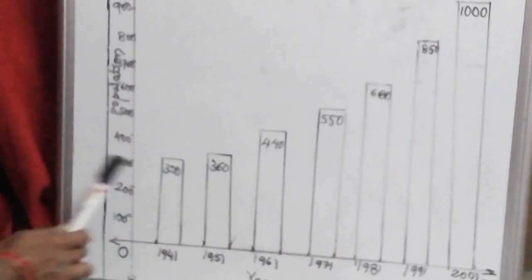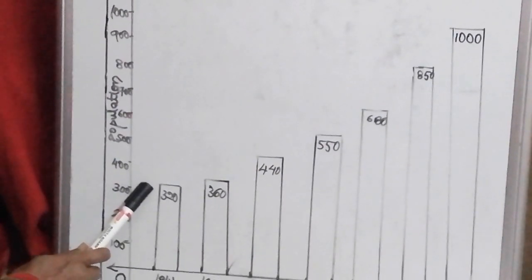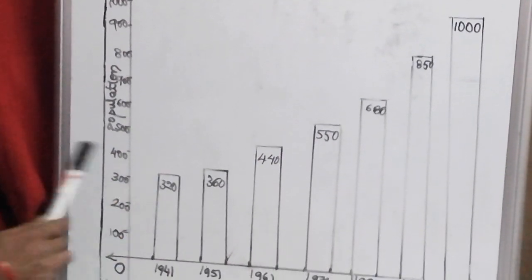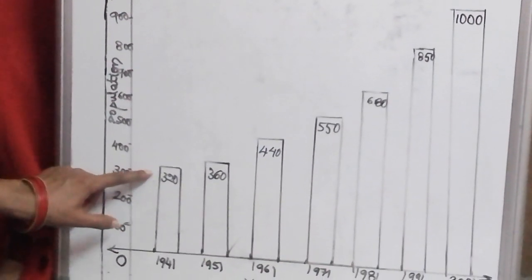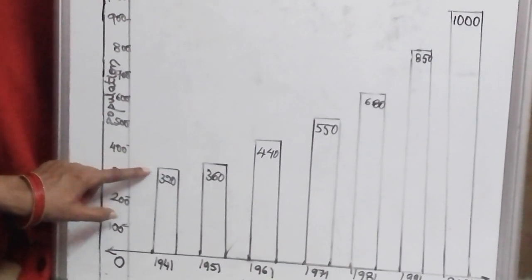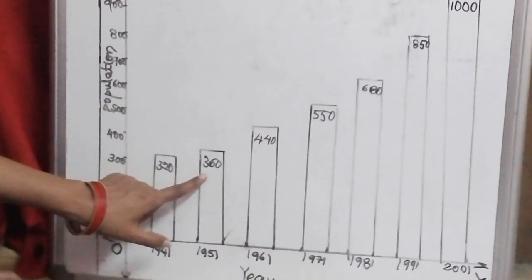So let us draw. Here you have written the years. 1941 is given as 320. So 300 you have marked. Above that, you should count 2 lines and draw the line. That is 320. In the graph paper, nice neat lines are given for you. You can count 2 lines and write this as 320.